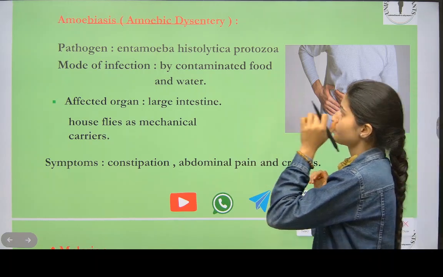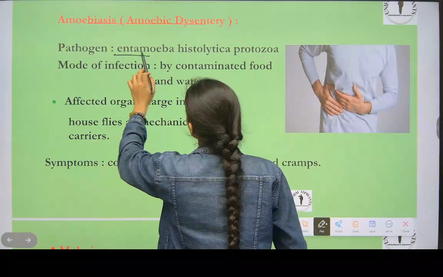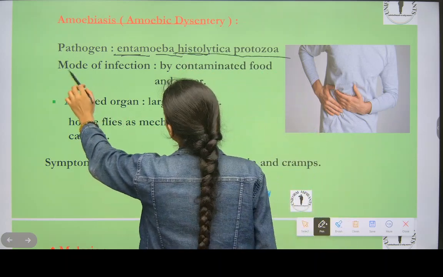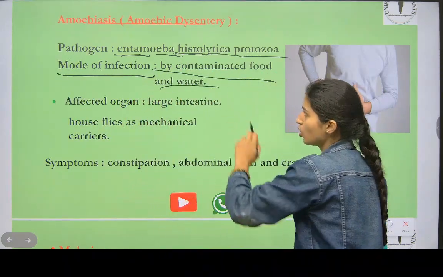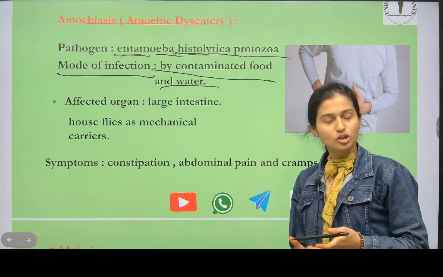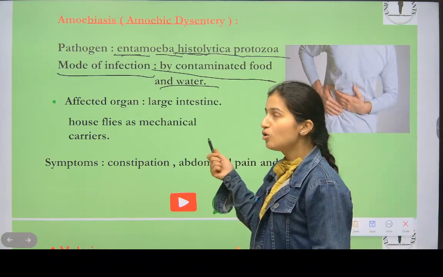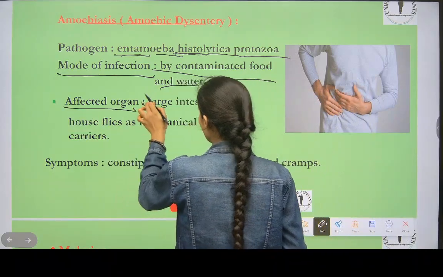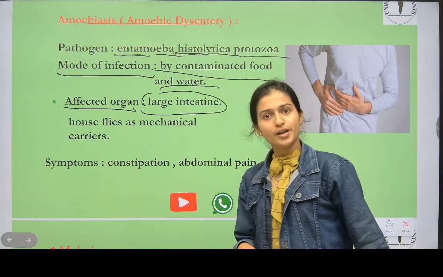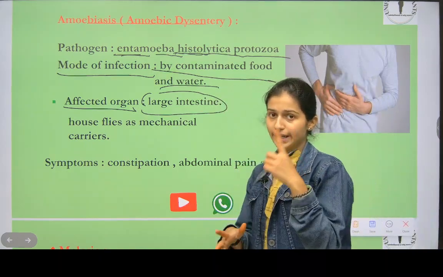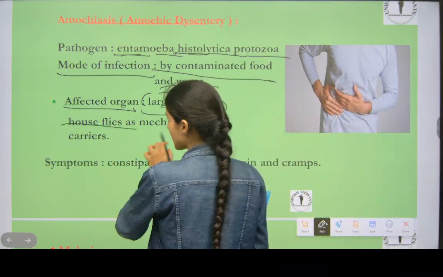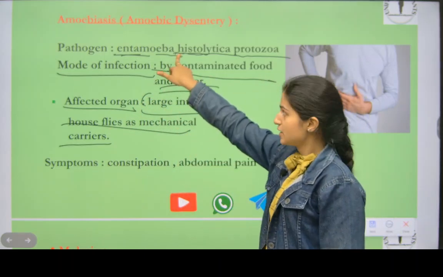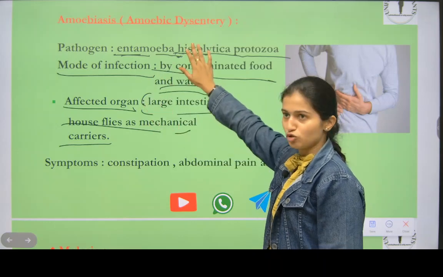Okay, have a look here now. Pathogen is Entamoeba histolytica, a protozoa. Mode of infection is by contaminated food and water. Typhoid was also because of contaminated food and water, and now amoebiasis is also because of contaminated food and water. Affected organ is the large intestine. In typhoid it was the small intestine. Like this you have to relate it and recall it. Houseflies are mechanical carriers. Houseflies carry these pathogens to our body.